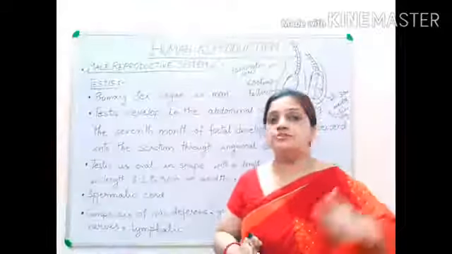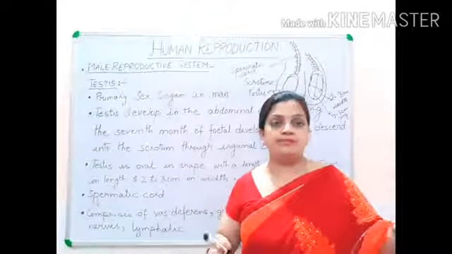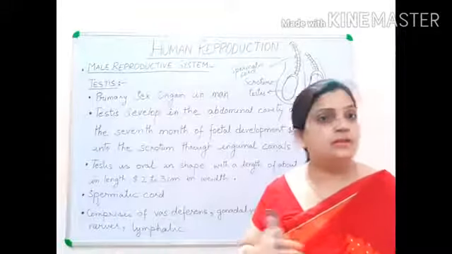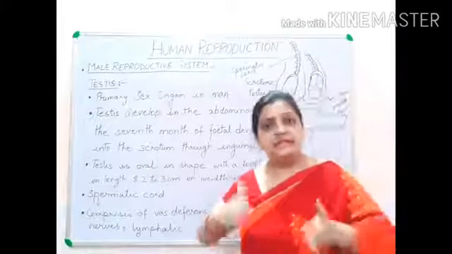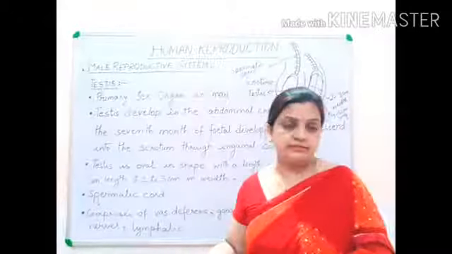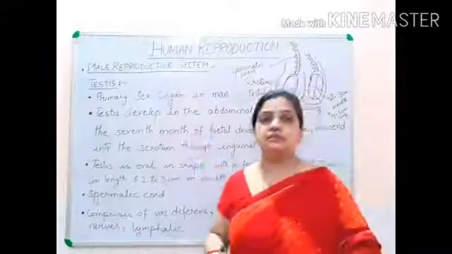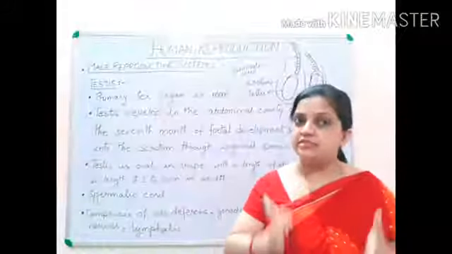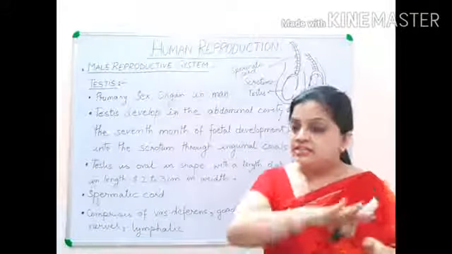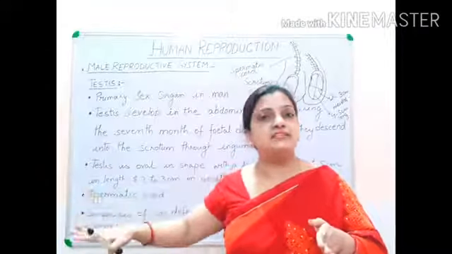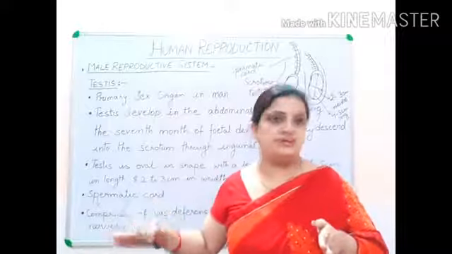That temperature is too high, and at that temperature, the development of sperm will not take place. So, so that the sperms can be produced in a proper manner, during the 7th month of fetal development the testis shifts down from the intra-abdominal cavity, or we can say it migrates, into the extra-abdominal cavity.